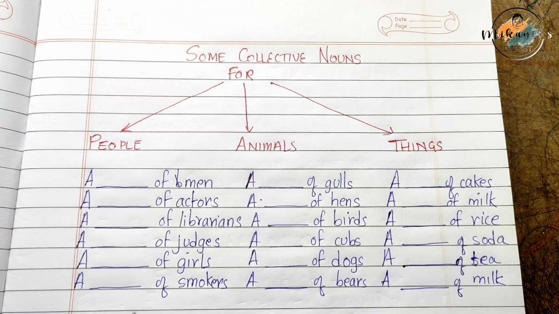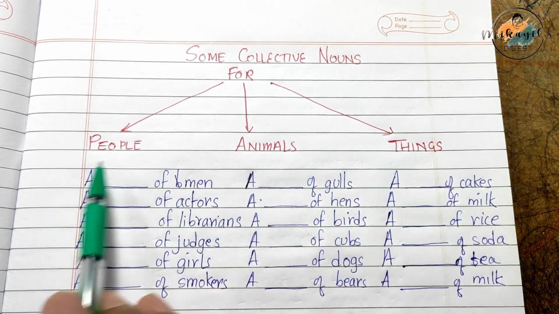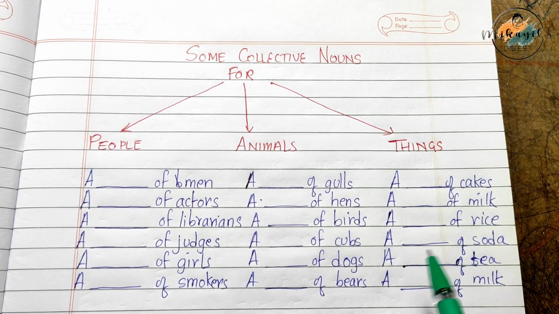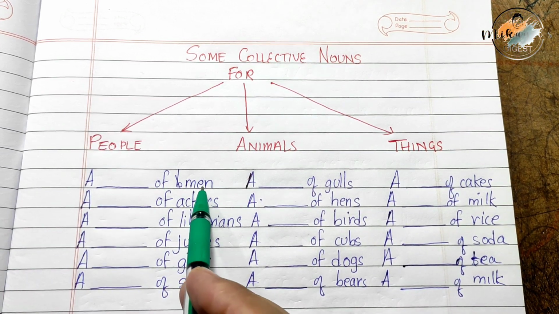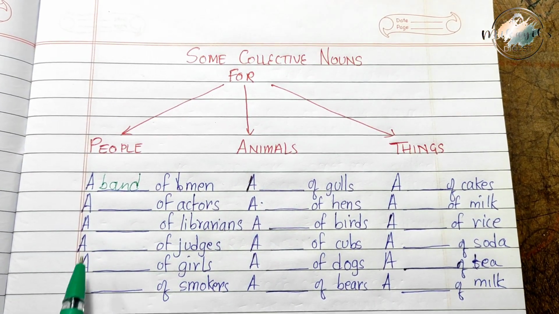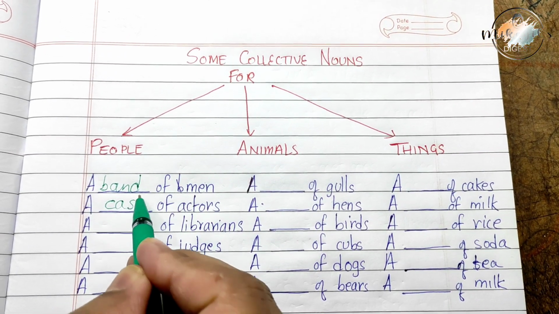Okay, some collective nouns for people, animals and things. We will be learning about some uncommon collective nouns for these nouns. A band of men, a cast of actors.